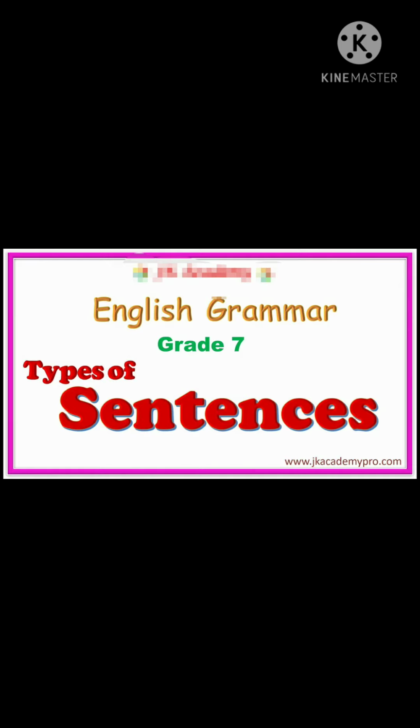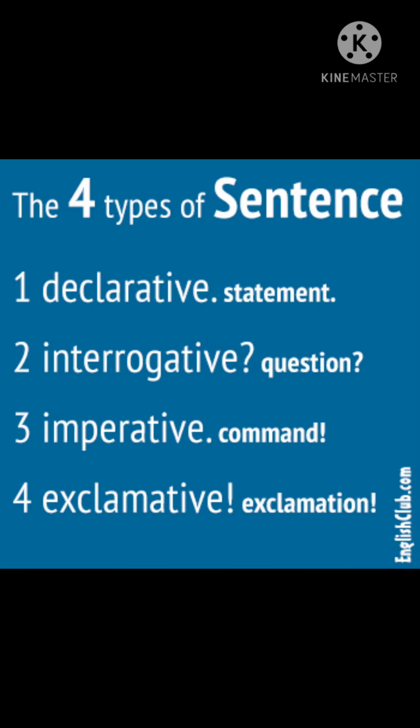Children, as we are doing chapter number 1 of the grammar book, The Sentence, today we will do kinds of sentences. Sentences are of 4 kinds, that is assertive, which is also known as declarative. Second is interrogative. Third is imperative. And fourth is exclamatory.